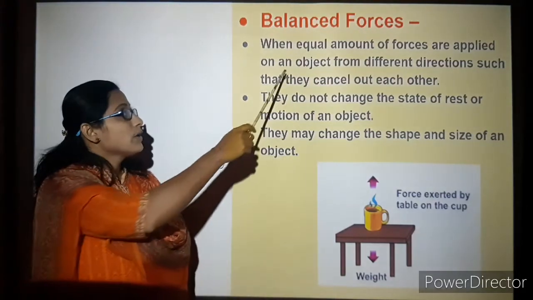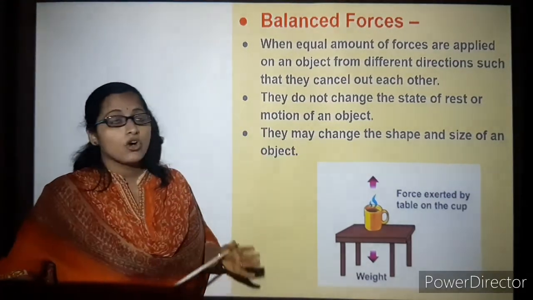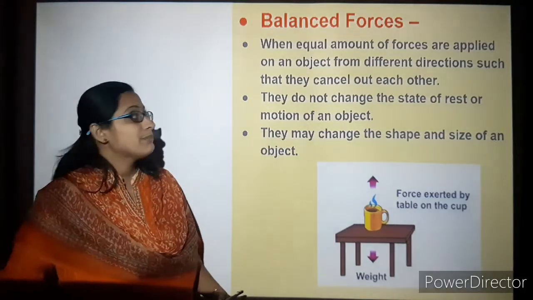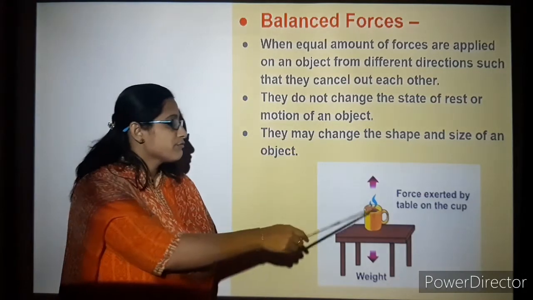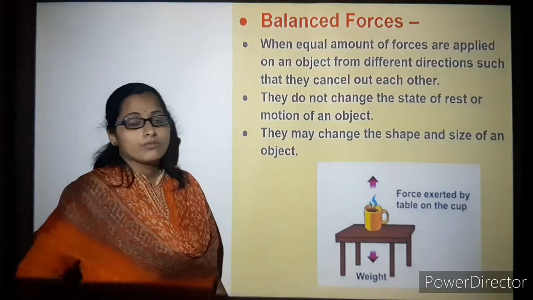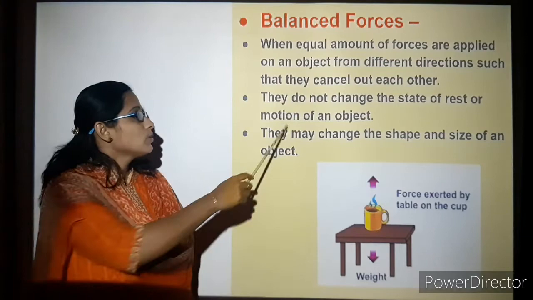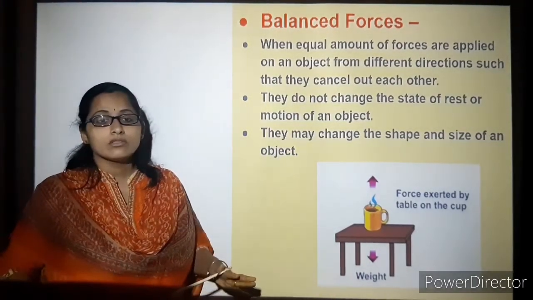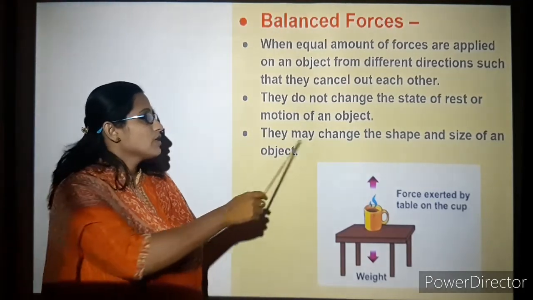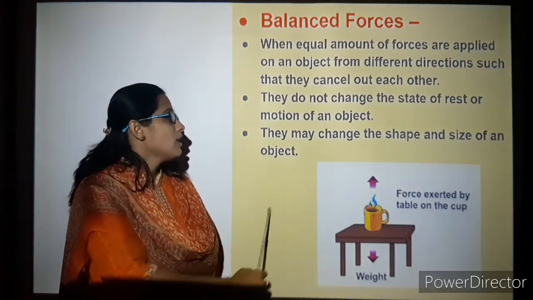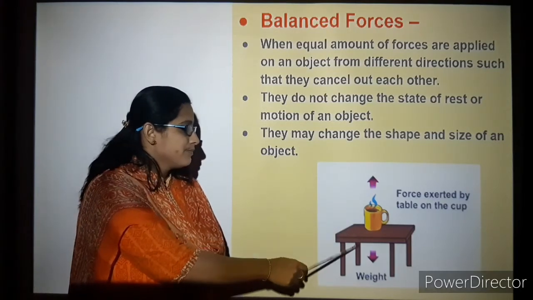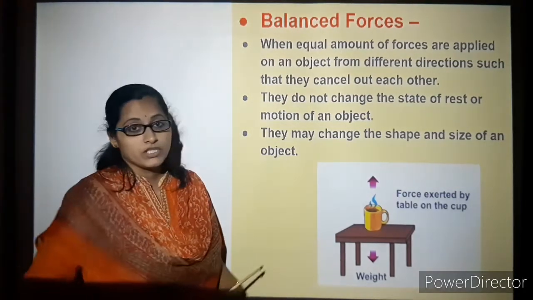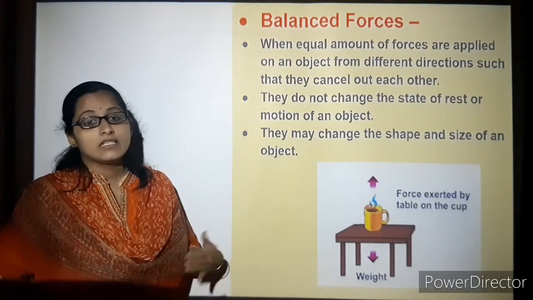When equal forces are applied on an object from different directions, the forces cancel, but the object doesn't move. They don't change the state of rest, and motion of the object doesn't happen. They may change the shape of an object if necessary. Here the cup cannot change shape, but another object can.